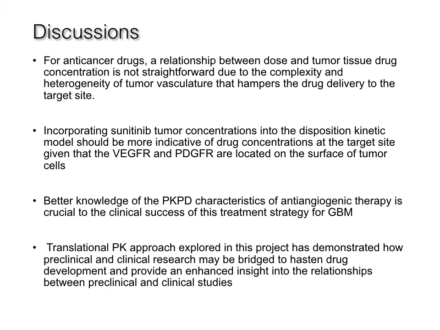Most published preclinical pharmacokinetic studies focus on plasma drug concentration measurements, which are assumed to be correlated with drug concentrations at the site of action and may be subsequently linked to pharmacodynamic responses. However, for anti-cancer drugs, such a relationship may not be straightforward due to the complexity and heterogeneity of tumor vasculature that often hampers the drug delivery from plasma to tumor. In this regard, we chose to incorporate sunitinib tumor concentrations into the disposition kinetic model, as this should be more indicative of drug concentrations at the target site given the VEGFR and PDGFR are located on the surface of tumor cells.